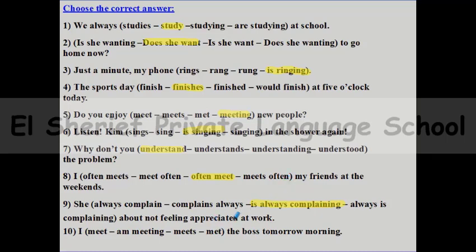Number 10, I space the bus tomorrow morning. Do you remember? A timetable or arranged action in the future, tomorrow morning. So that means that this is an appointment for tomorrow morning. So I'm meeting the boss tomorrow morning.